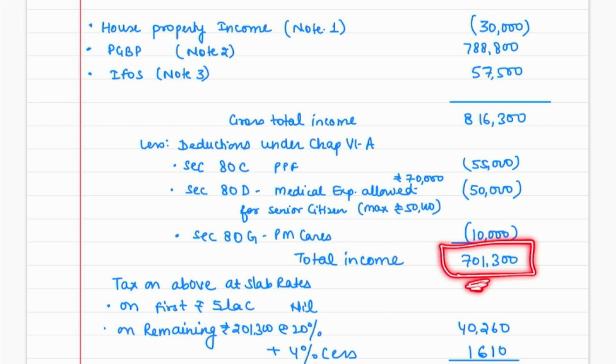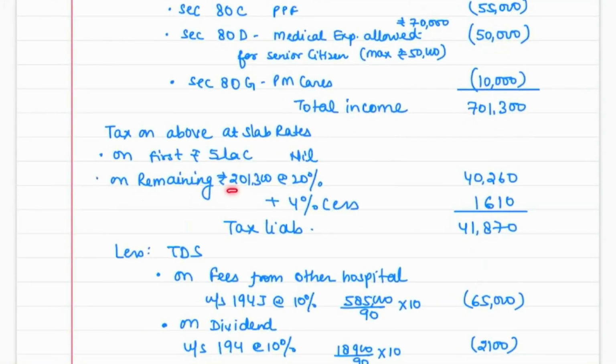So in this case, there was no special income, so we'll simply apply the slab rates. And here the assessee is following the optional tax regime. That is the reason we will apply the slab rates, and the assessee is a super senior citizen. On the first 5 lakh, the tax would be nil. Got it? And on the remaining amount, the tax would be 20%, which is not exceeding 10 lakhs. So it is 20%, plus 40,260, plus 4% cess is 1,610. So tax liability comes to 41,870.